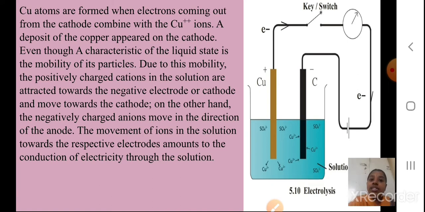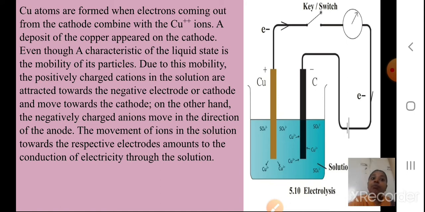A characteristic of the liquid state is the mobility of its particles. Due to this mobility, the positively charged ions, that is cations, will move towards whom? The negative electrode or cathode. On the other hand, negatively charged anions move in the direction of the anode.